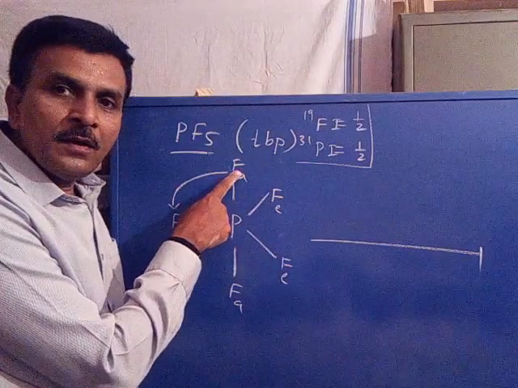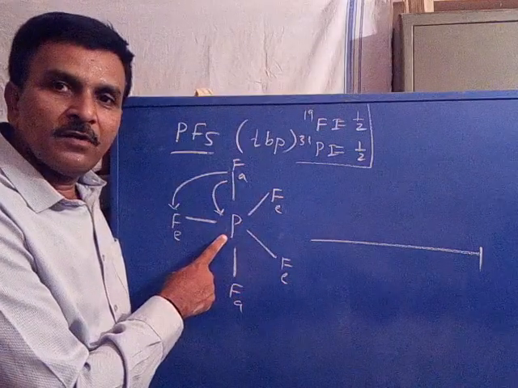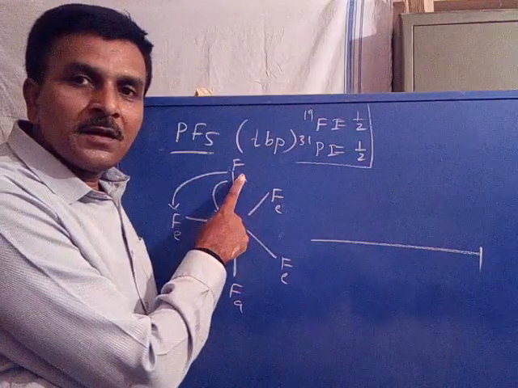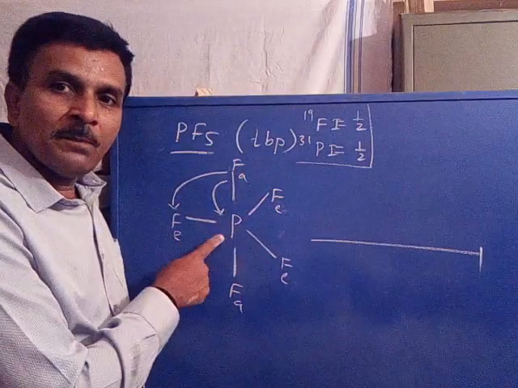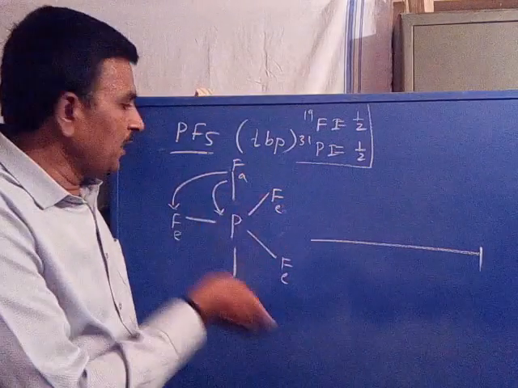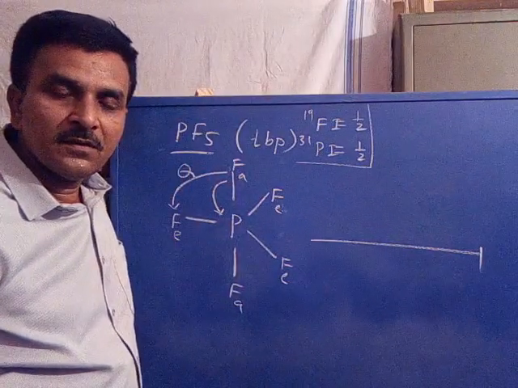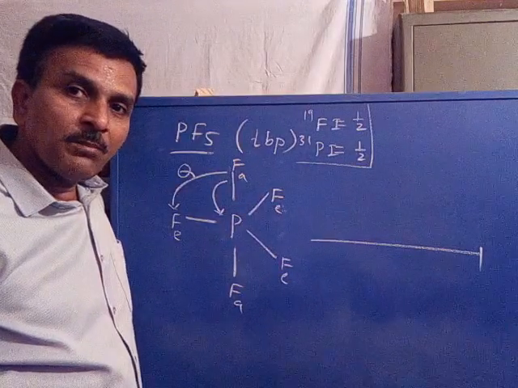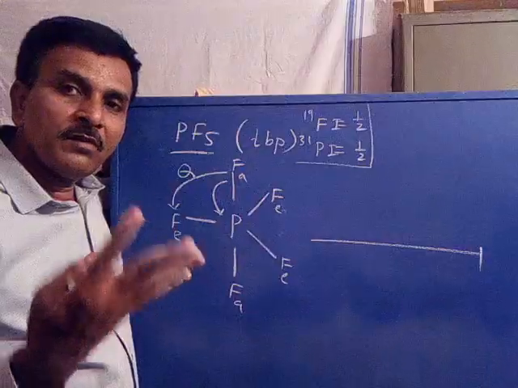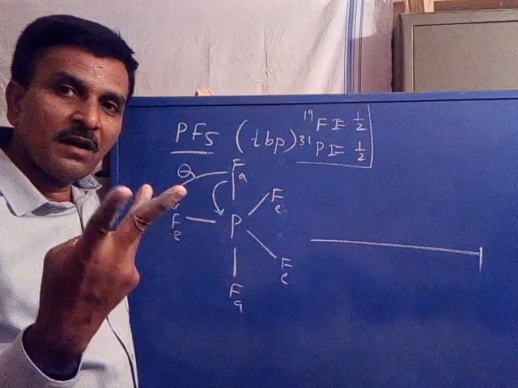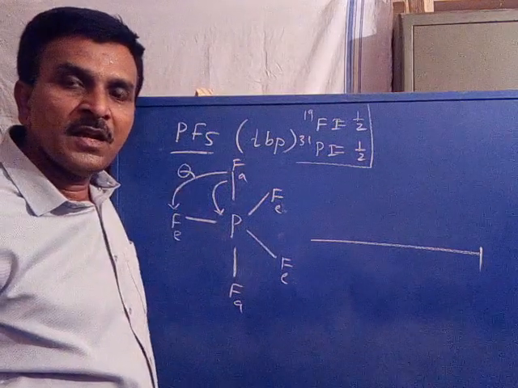So axial fluorine coupled with how many nuclei? 3 equatorial fluorines, 1 phosphorus. So 4 plus 1, it becomes a quintet. So axial fluorine appears as a quintet. Why is it a quintet? It coupled with 3 fluorines, 1 phosphorus. That is, axial fluorine coupled with 4 nuclei. 3 belong to fluorine, 1 belongs to phosphorus. So 4 plus 1, it is a quintet.